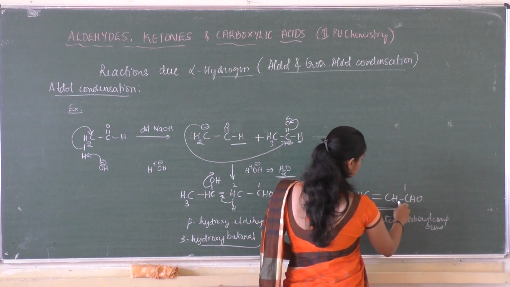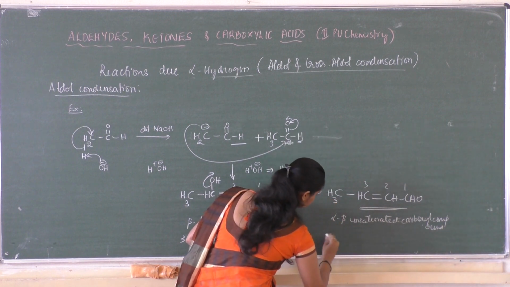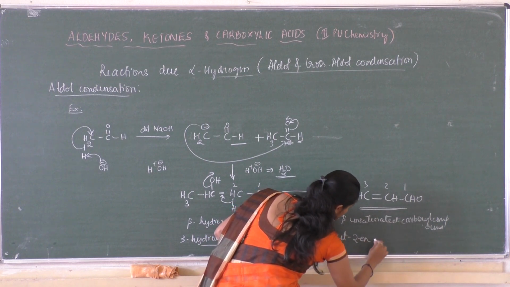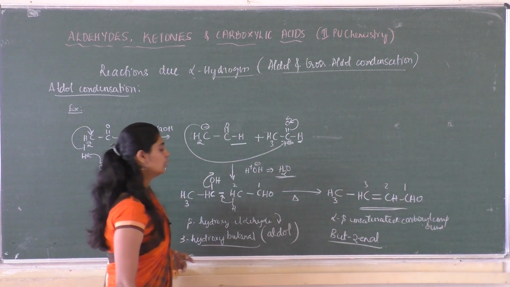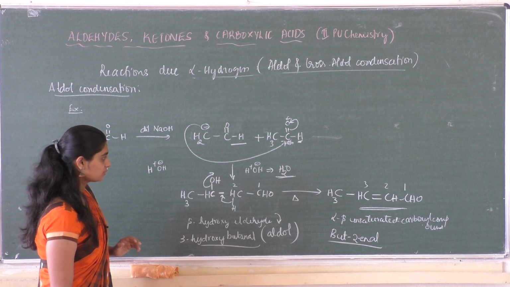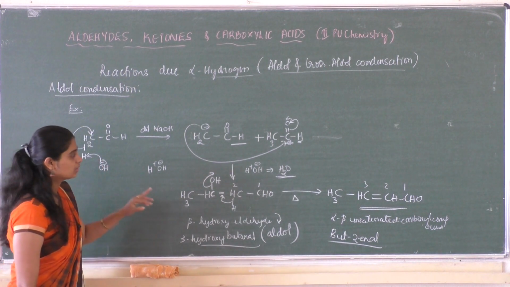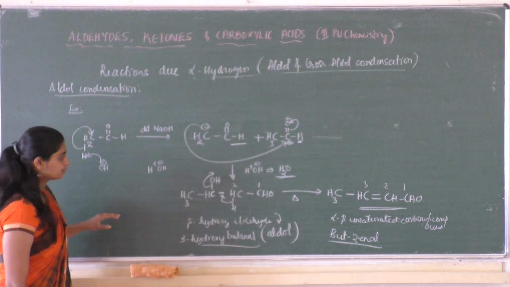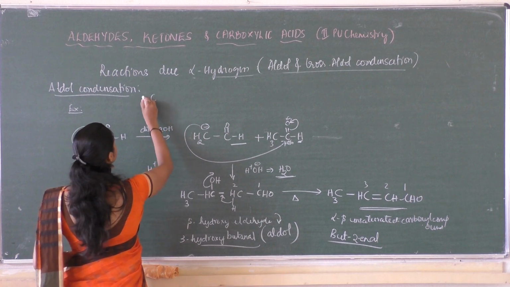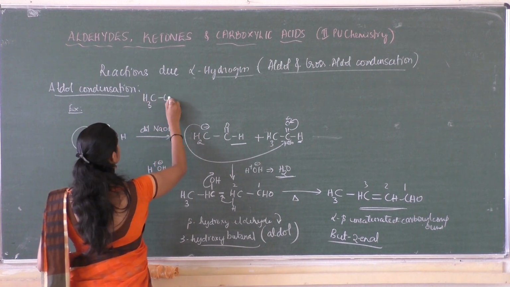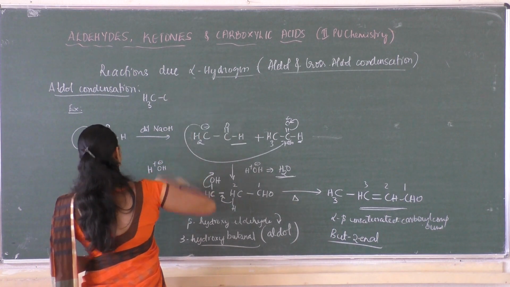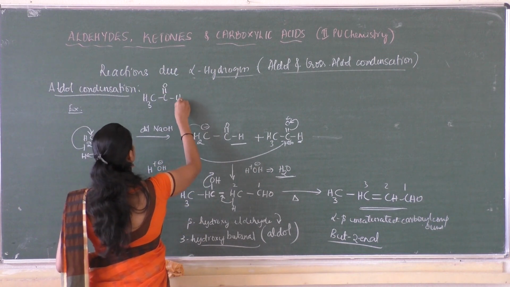And the name is, functional group first, so it is but-2-enal, an aldehyde. So but-2-enal is formed. Clear? So this is the mechanism. You can write the same in 2 steps.